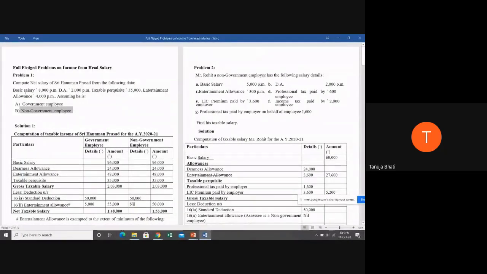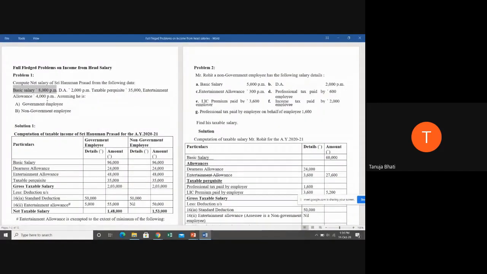Before we see the solution, I want to ask you all, since we have already covered problems on salary, this is just clubbing it. Tell me, does basic salary form part of your net salary? Students, I want answers from you in this session because we have already covered these aspects in our previous lecture, so it's like a revision of the different provisions.